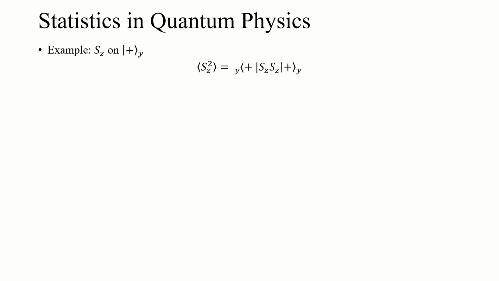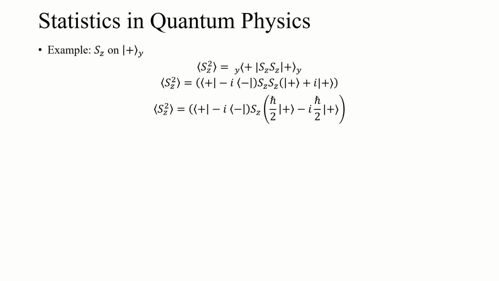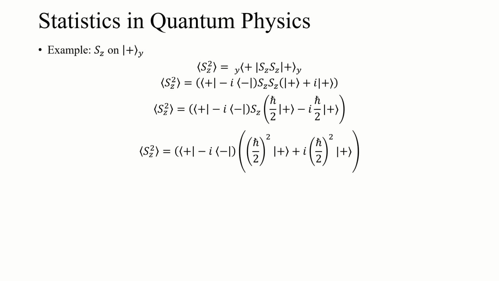What about the spin up in the y direction value we did before? Well, same thing. The S sub z squared expectation value is just sandwiched in that way. Again, convert those spin up in the y direction bra and kets into the z basis because we want to act in one state. Apply the first S sub z on those kets. They bring out an h bar over 2 and a minus h bar over 2. Do it again.